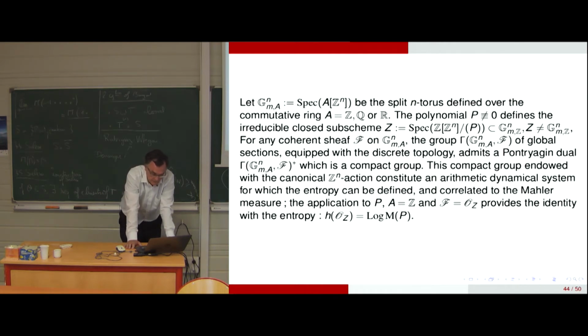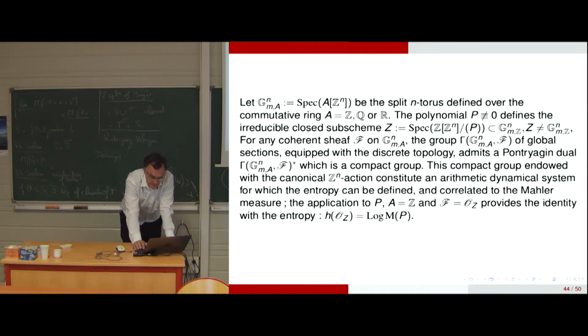For any coherent sheaf on G_m^n, the group of global sections equipped with a discrete topology admits a Pontryagin dual, which is a compact group. On that, you can define a dynamical system. So this compact group with a canonical Z^n action constitutes an arithmetical dynamical system for which the entropy can be defined and correlated to the Mahler measure.